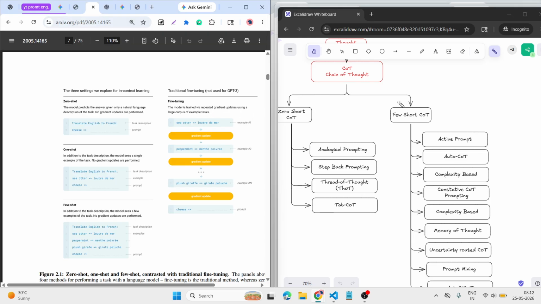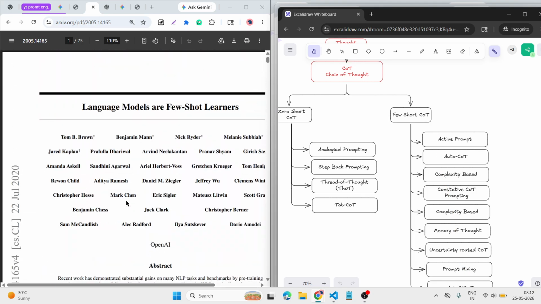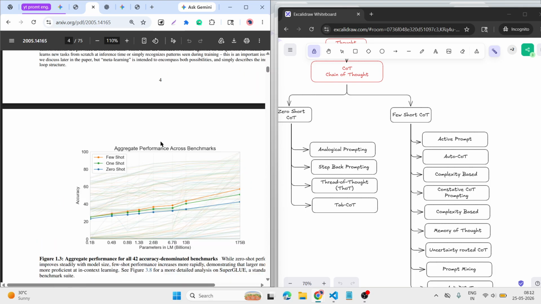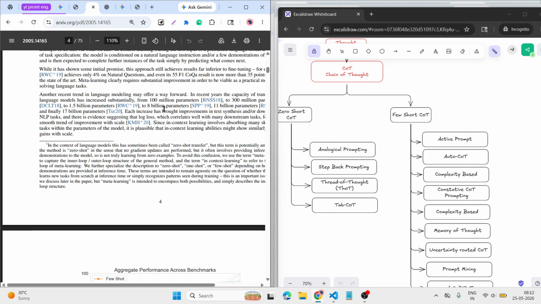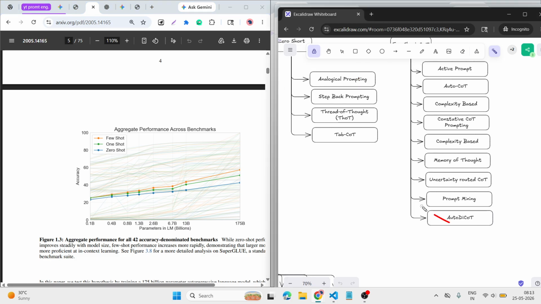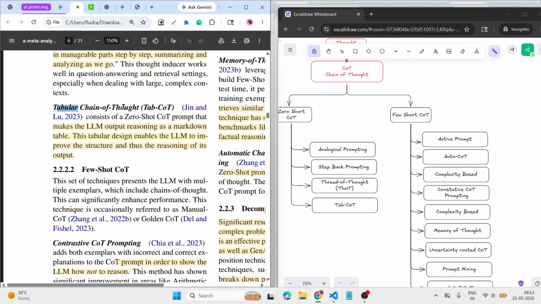If you notice, few shot has many examples. If you look at the research paper from 2020, Language Models are Few-Shot Learners, we got one nice output on these few shot examples. If you notice the few shot orange color, it is a little bit higher at 175 billion parameters. So we have many prompting styles under few shot chain of thought.